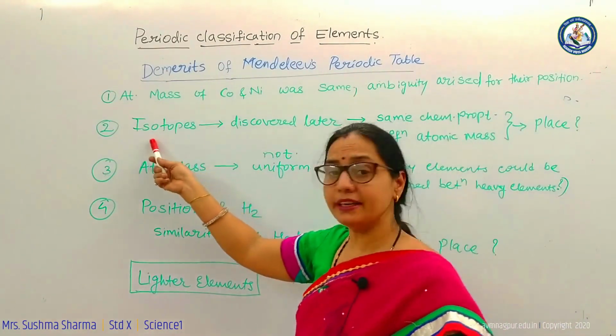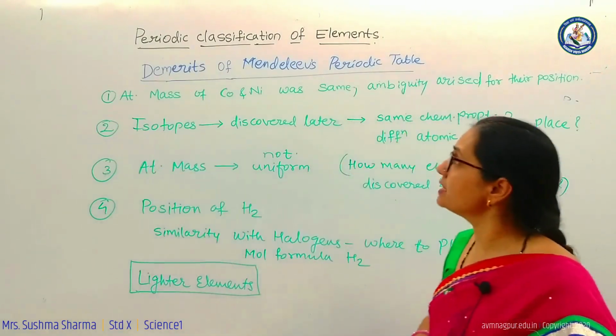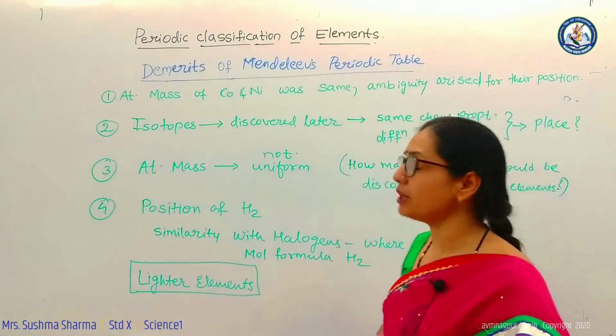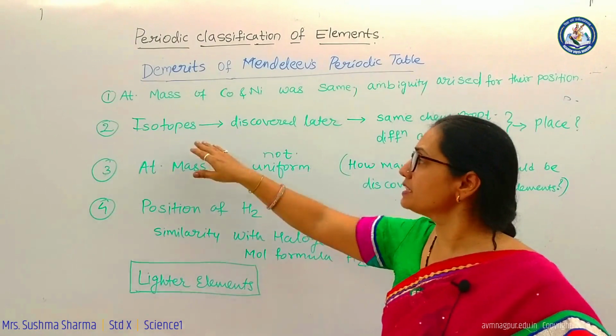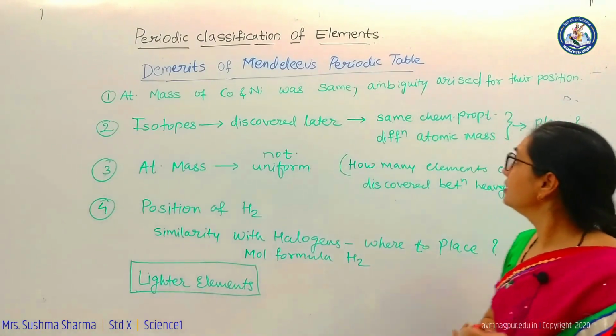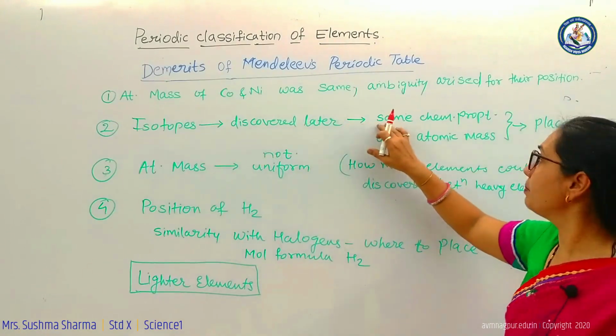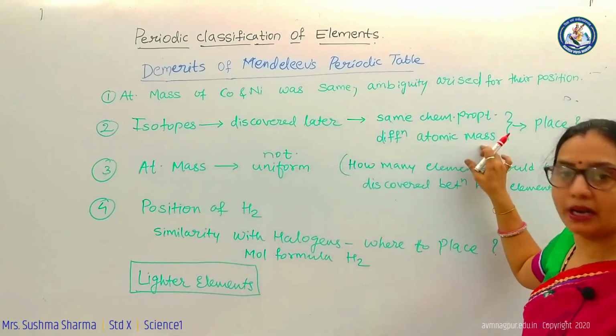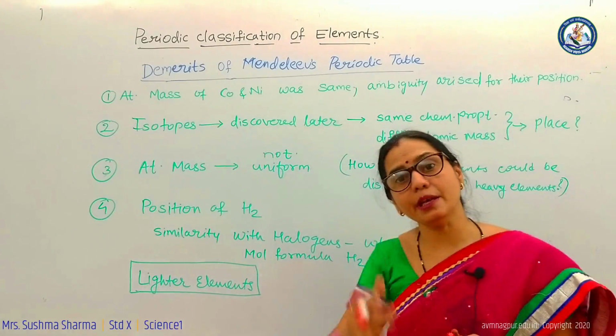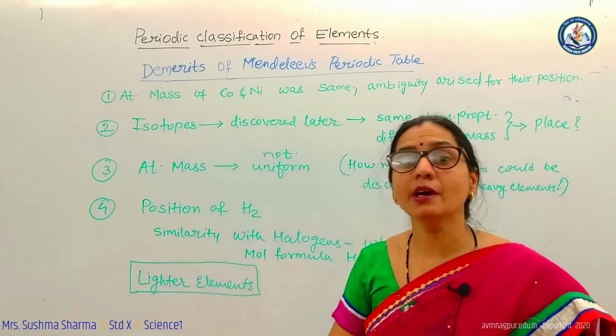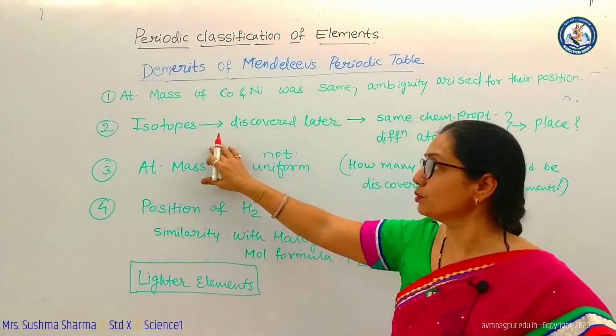Further, the second drawback, or we can say second limitation, was about isotopes. Isotopes were discovered later on, and isotopes are the elements which have the same chemical properties but different atomic masses. Elements having the same chemical properties but different atomic masses are isotopes.